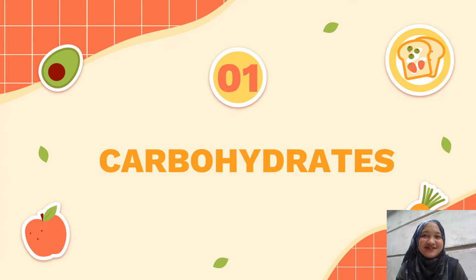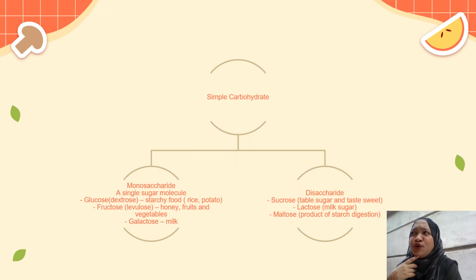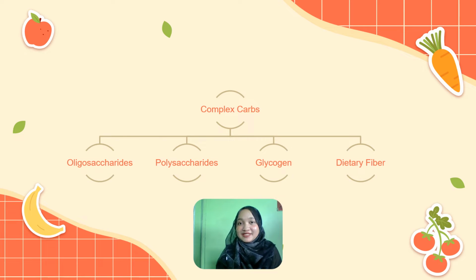First, carbohydrate. There are 2 types of carbohydrate, which are simple carbohydrate and complex carbohydrate. So what is simple carbohydrate? Simple carbohydrate forms monosaccharides and disaccharides. Monosaccharides consist of glucose, galactose, and fructose, while disaccharides are sucrose, lactose, and maltose. For complex carbohydrate, it is oligosaccharides, polysaccharides, glycogen, and dietary fiber.